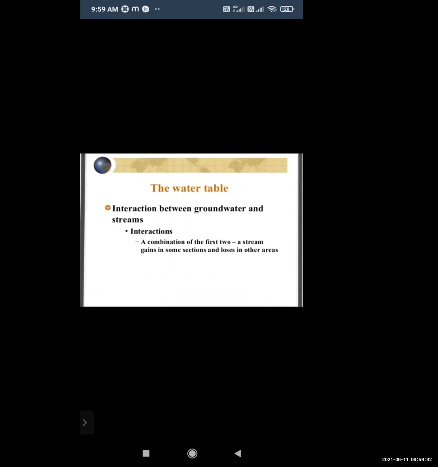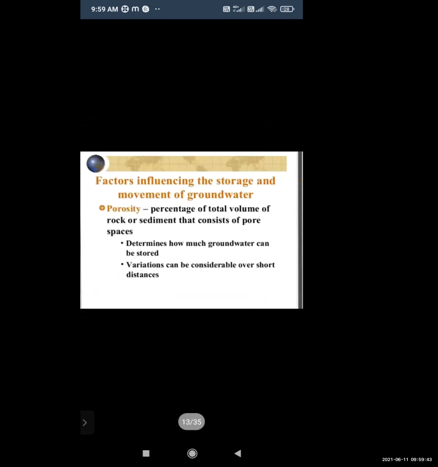So the interaction between groundwater and a stream can be a combination of the first two, that is, a stream gains in some sections and loses in other areas.